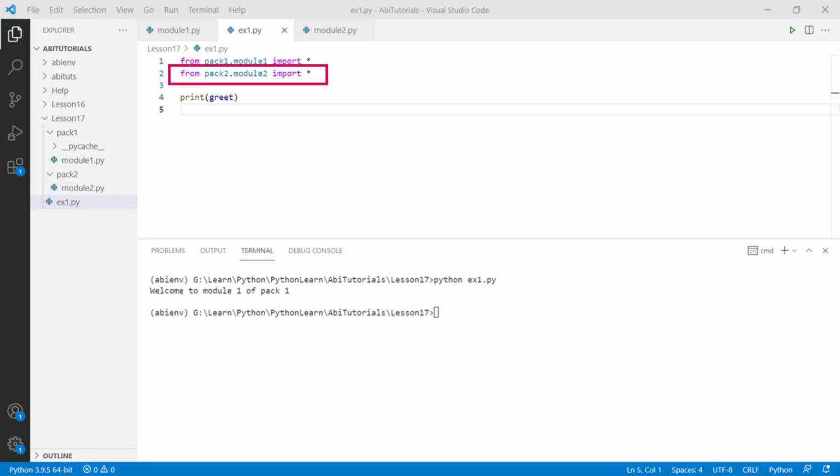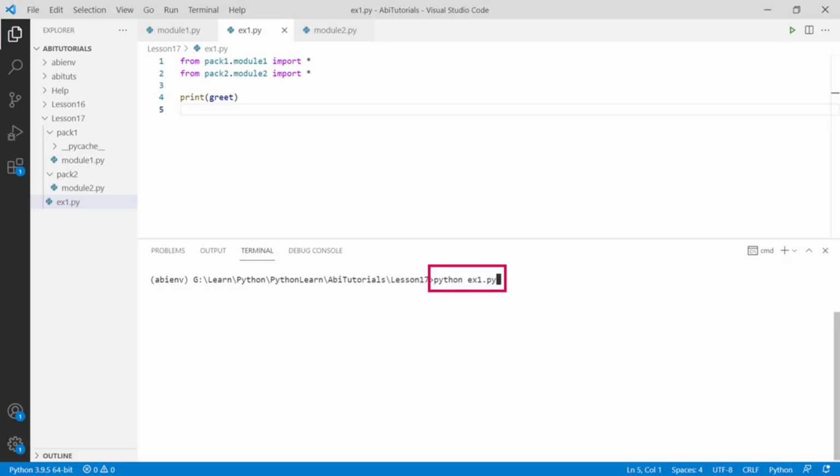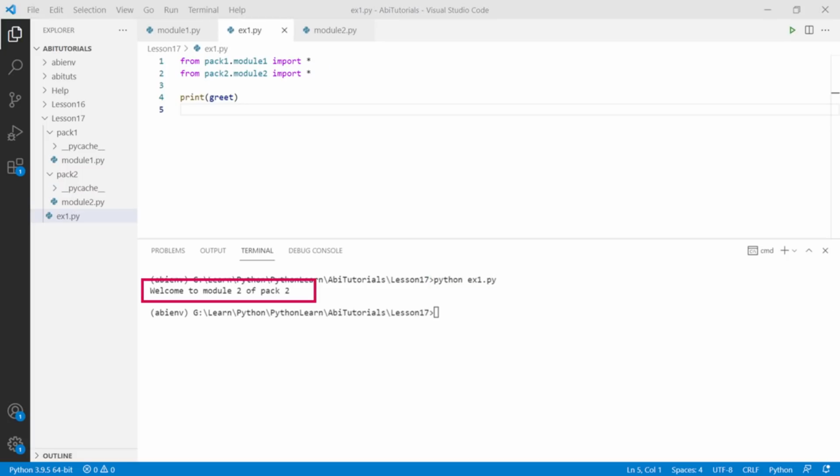Now go back to our ex1.py file. Add the import statement to import module 2 from pack2 as highlighted. Run the program again. You will be able to see the greet variable of pack2.module2 is printed. So what happened to the greet variable of module 1? The greet variable of pack1.module1 is overwritten with the contents of pack2.module2.